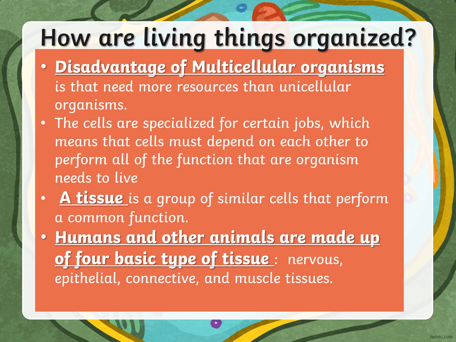We have a group of cells connected to each other to form a tissue. So what is the function of a tissue? To perform the common function of all its cells. There are 4 basic tissues: nervous, epithelial, connective, and muscular tissues.